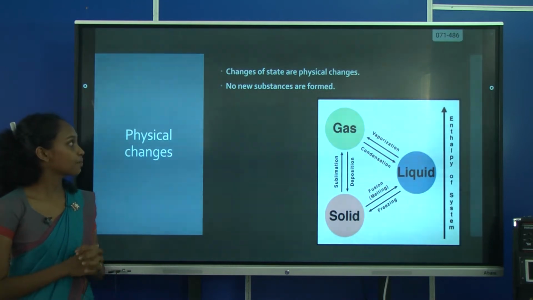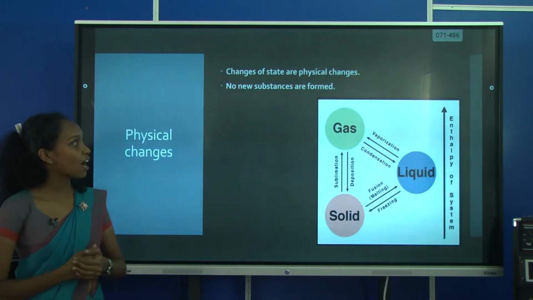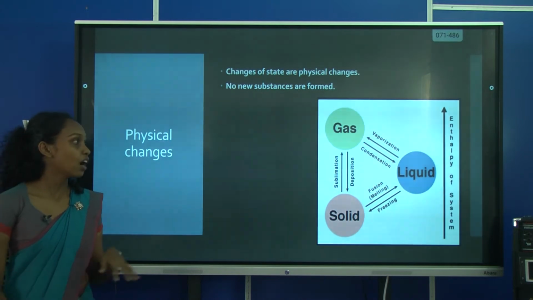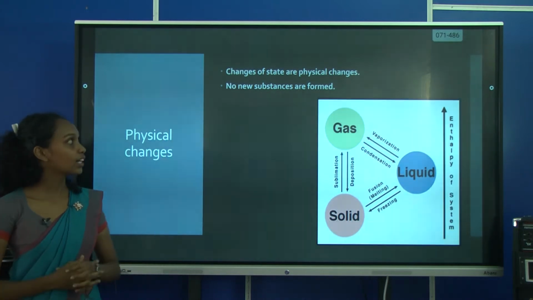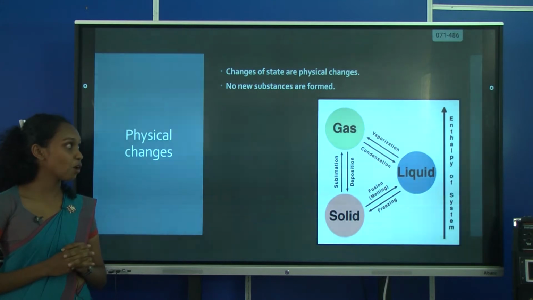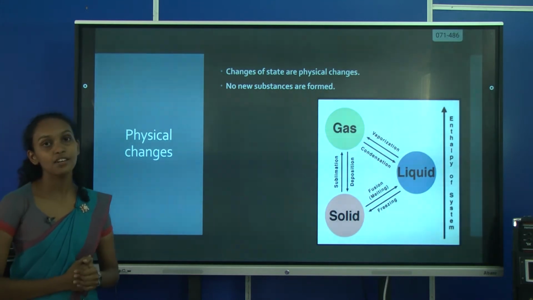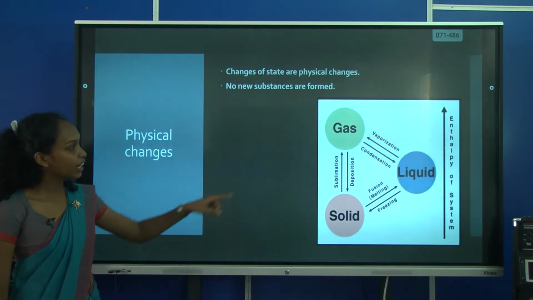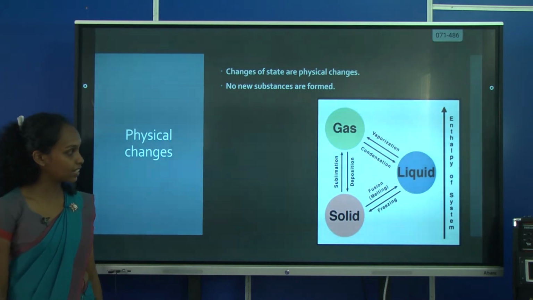Physical changes. Changes of states are physical changes. When a change in state occurs, no new substances are formed, so we can take it under physical changes. Here you can see some changes in states.